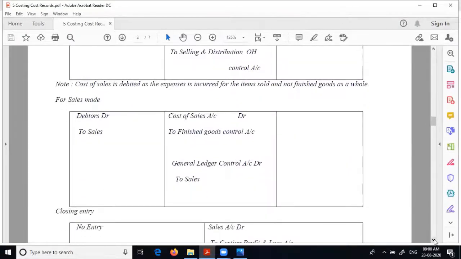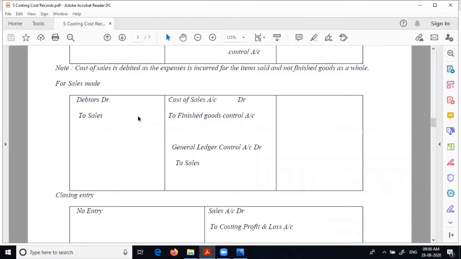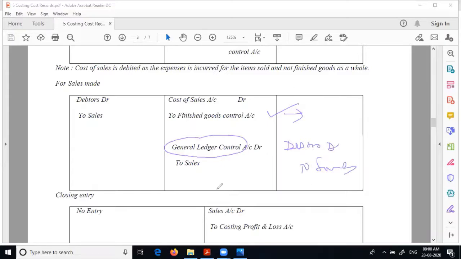The rest of the entries are similar because here you will write, see, cost, here debtors to sales. What is the entry? I'll just explain. Here, if you look at it, this entry will be same. There is no difference. Here, instead of general ledger, you will write debtors to sales. Because debtors is required, no? Sales is as usual. Once you do all this, you can get both the requirements. For costing record and financial record, both the requirements will be available. That is how. So please do the entries and try this problem.